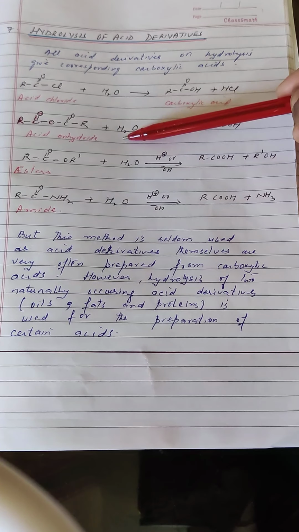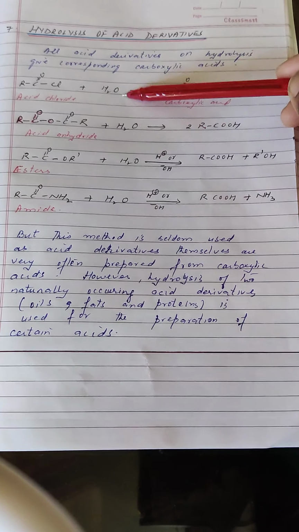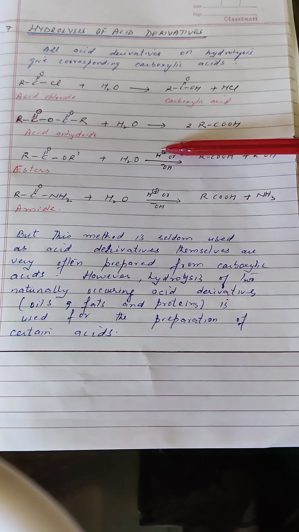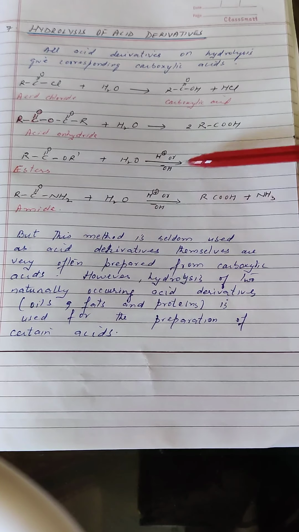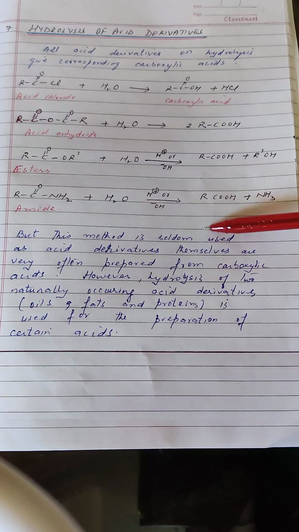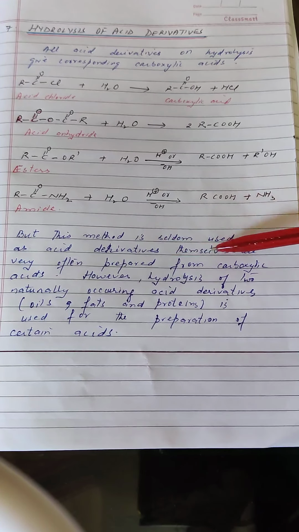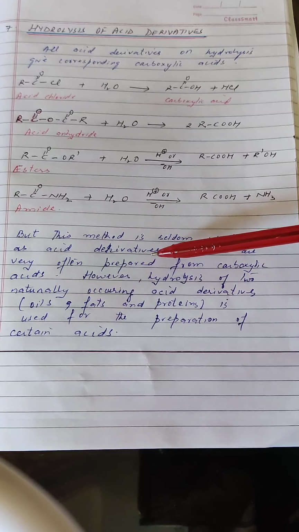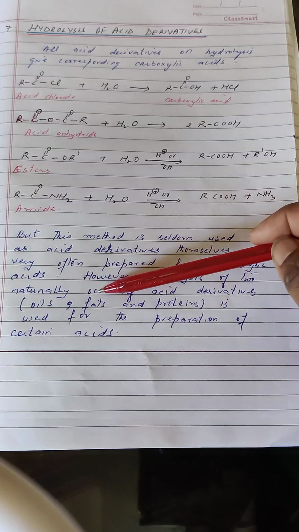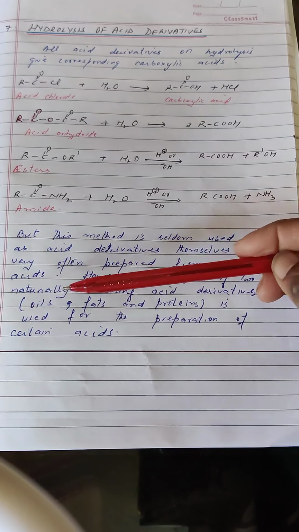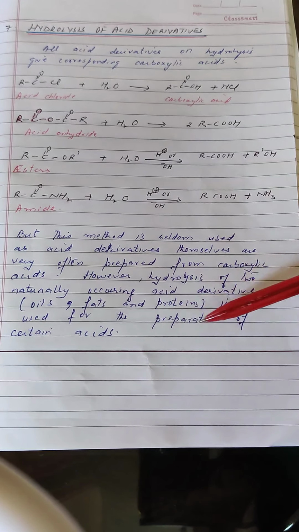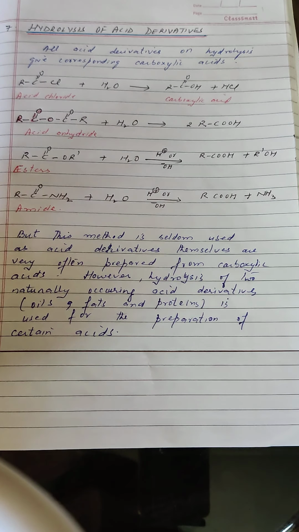Acid chloride and acid anhydride, being more reactive, on simple hydrolysis will give us carboxylic acid, whereas esters and amides need a little bit of acid or base as catalyst to give us the carboxylic acids. However, this method is very seldom used, as acid derivatives themselves are quite often prepared from the carboxylic acids. However, hydrolysis of the 2 naturally occurring carboxylic acid derivatives, that is oils, fats and proteins, is used for the preparation of some of the carboxylic acids.